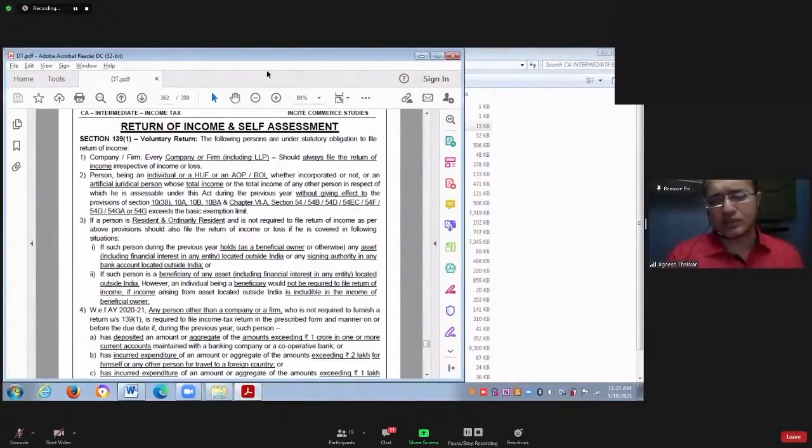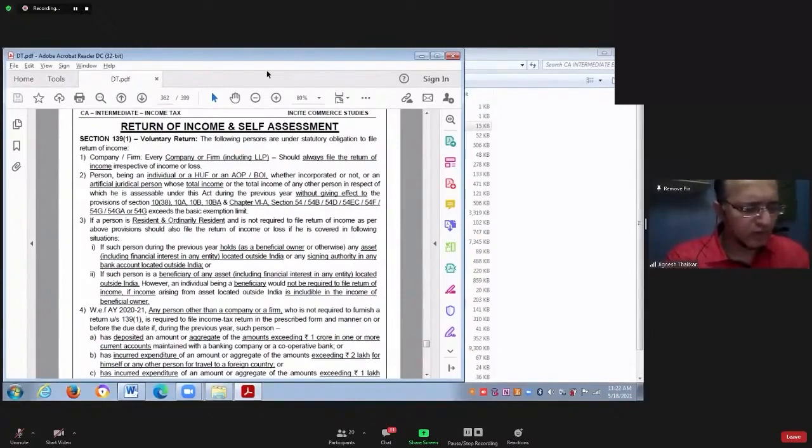Government has given certain conditions. If you satisfy those conditions, then it is mandatory for you to file the income tax return. If you don't satisfy the conditions, then you need not file. If it is mandatory for you to file, then what is the due date for filing the income tax return?